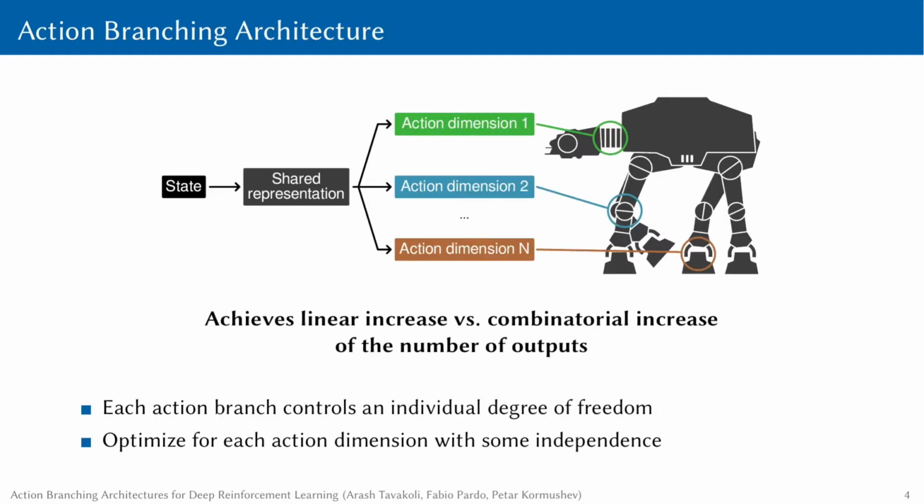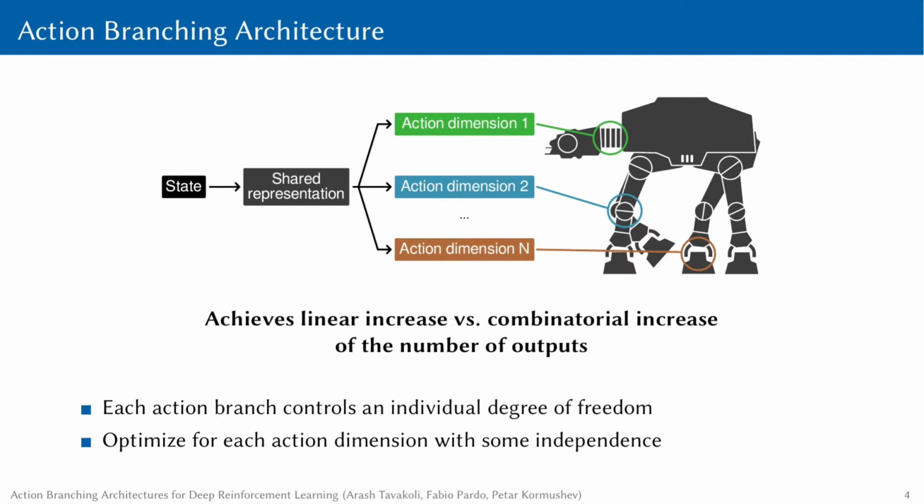We propose a neural network architecture which distributes the representation of the action controllers across individual network branches, meanwhile maintaining a shared network module among them to encode a latent representation of the input. Specifically, each action branch is merely concerned with controlling an individual degree of freedom, for instance a robotic joint. At every time step, the selected sub-actions across the branches are concatenated to form a joint action tuple for interaction with the environment at that time step.